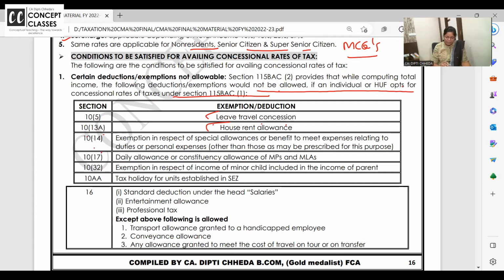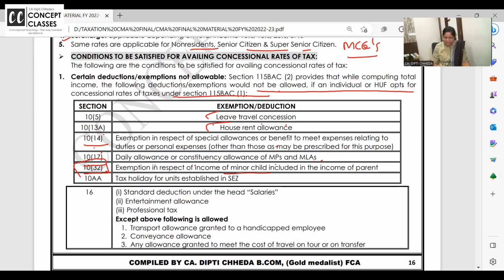Next 10(14). 10(14) is those special exemptions like education allowance up to 100, hostel expenditure 300. Those special allowances are also not allowed. 10(17) is daily allowances to MPs and MLAs. MPs and MLAs, they get daily allowances for few things and they are not exempt, they'll become taxable. 10(32), everyone knows, this is kind of revision.